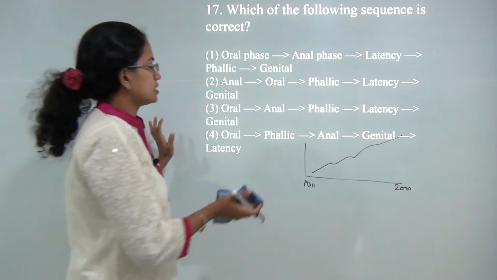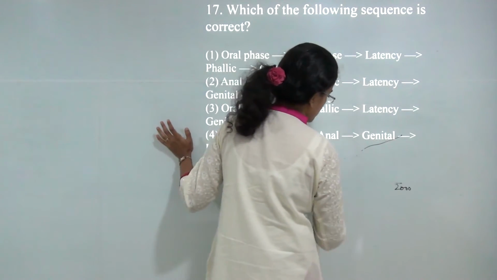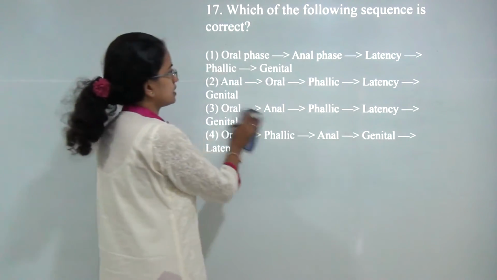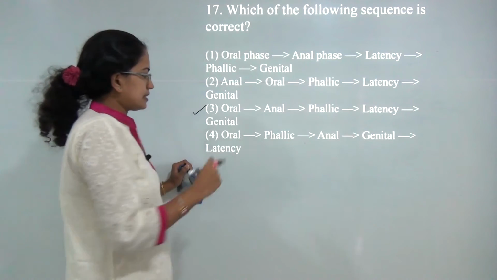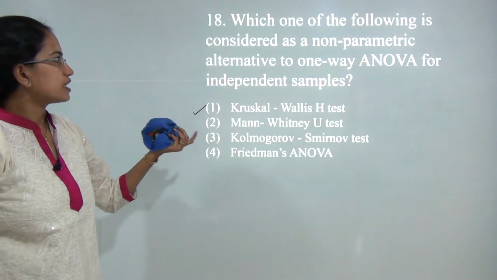Now this is a direct question on Freud's psychosexual development theory. You have the stages in the order of oral, anal, phallic, latency and genital. So this is a kind of direct question.